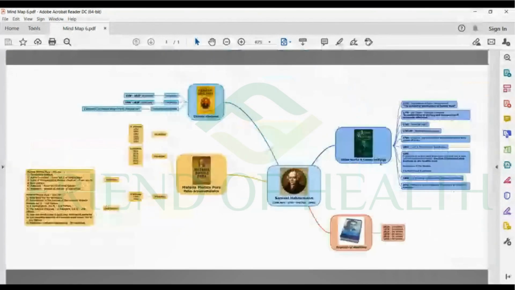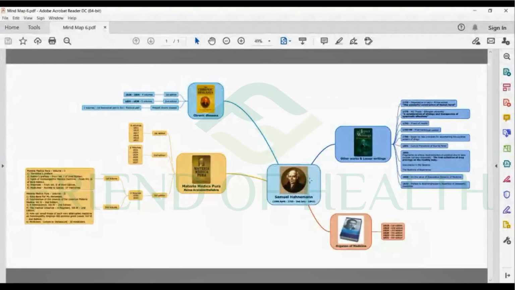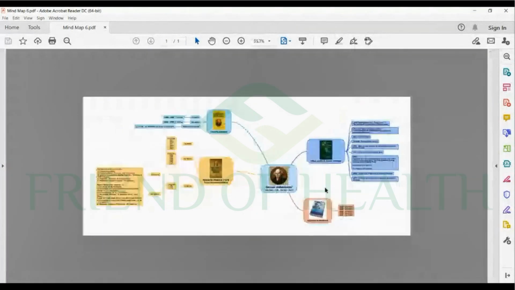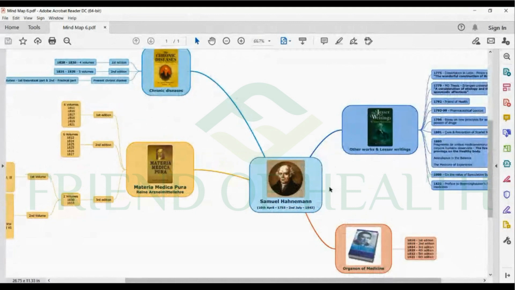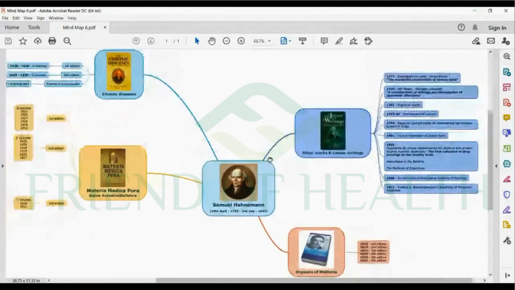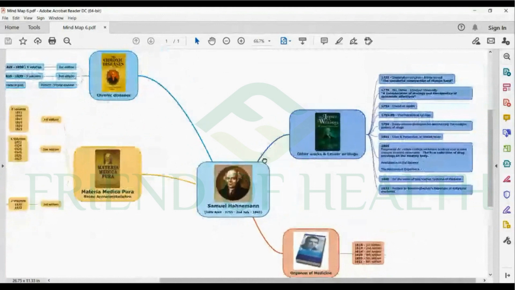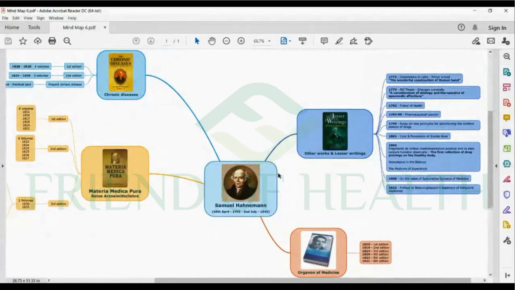So this is a gist of Samuel Hahnemann's major works. You can also do your own mind maps while studying, and we will also try to add maximum useful mind maps in the courses. So you can try the courses. You can see the videos and the materials in the preview actually in the course section.